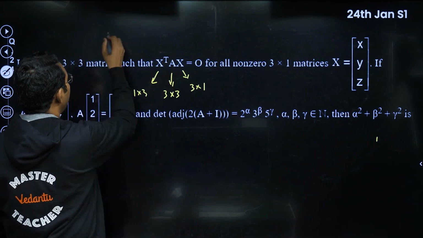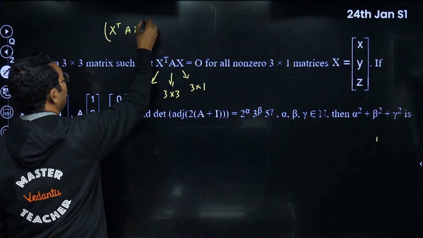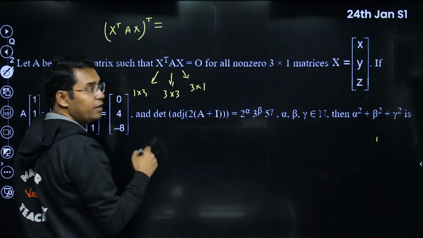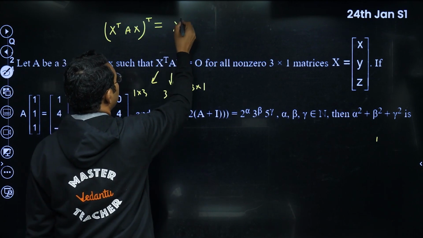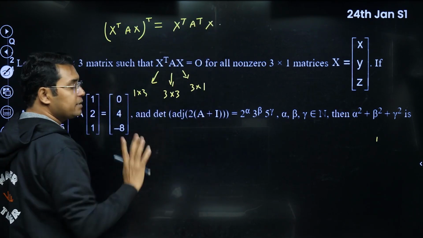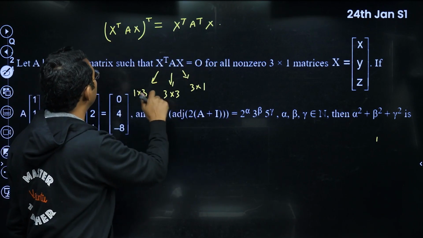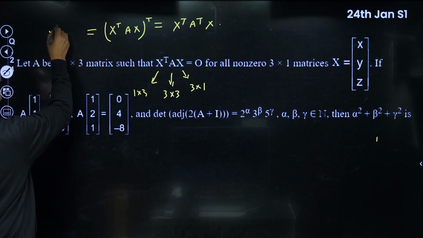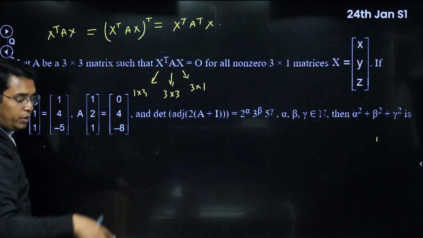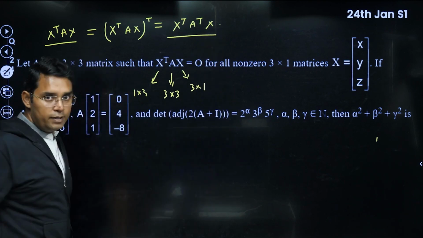So it is a 1 into 1 element, which means if you take the transpose of this entire thing it will be the same thing, because it is just a 1 into 1 matrix. Taking the transpose will give you the same thing. So it can be written as x transpose A transpose into x again. For any x, for any A, the transpose of this has to be equal to this thing, and that will be equal to x transpose A x. Why are they both equal? Because it is 1 into 1. If you take the transpose, it will not make any difference. Now please see, this is always going to be equal to this thing.